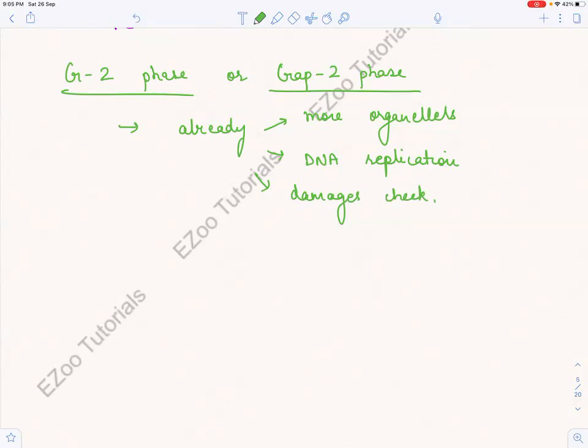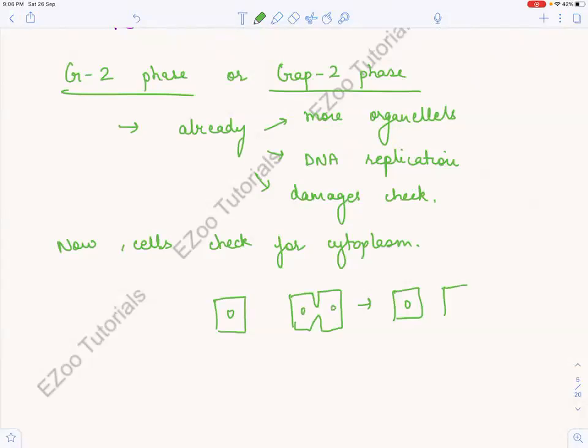What else is needed? Now in the G2 phase, cells check for cytoplasm, right? Because what will happen, there is this cell and finally it will get squeezed. This cell will get squeezed and it will become 2 cells, right? So basically what do we need? The quantity of cytoplasm should increase, then only when it gets squeezed into 2, it will have the same amount of cytoplasm as this cell.